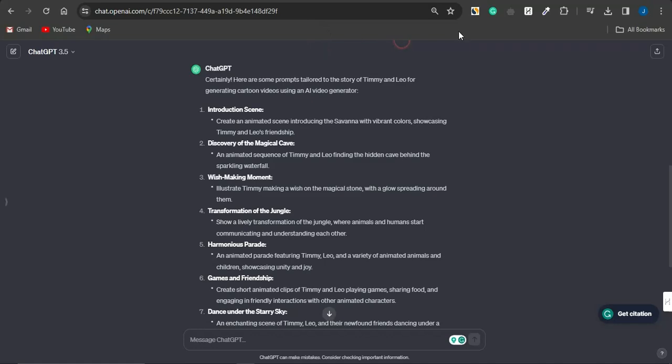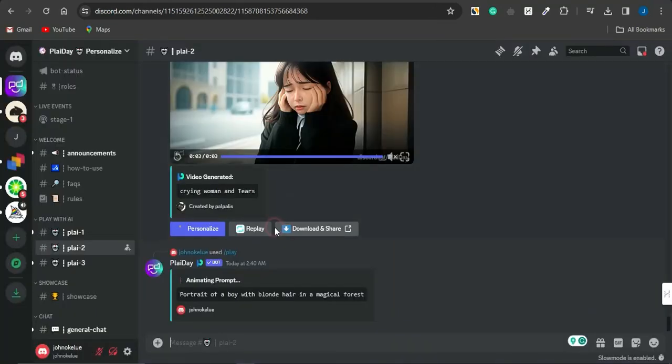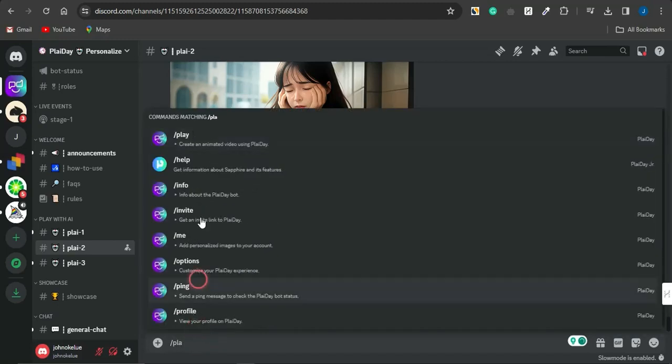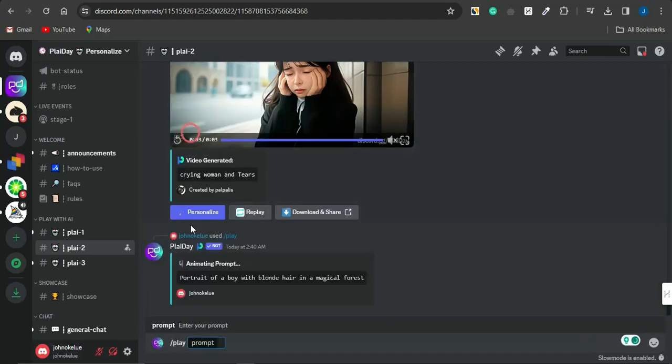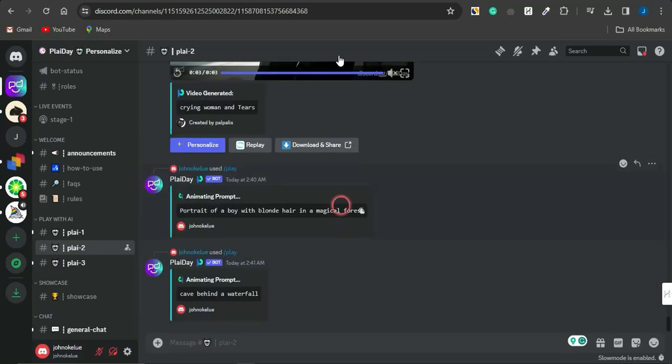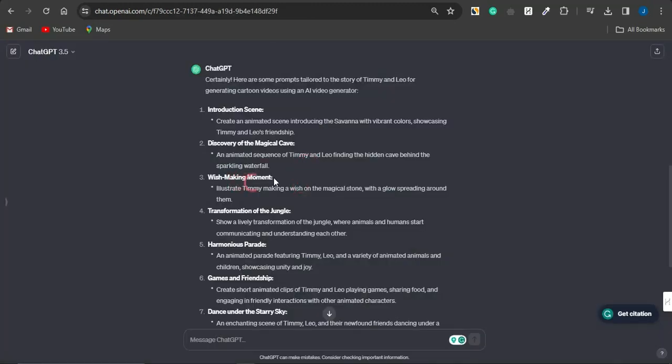So what I'm going to do now is head back to this AI tool and type in the insert play. If I type in that, you can see this option which is the play prompts. Select that, and type in something like a cave behind a waterfall, and I'm going to send that prompt also. You also want to send more prompts for your videos, just by using the prompts that ChatGPT generated for you.